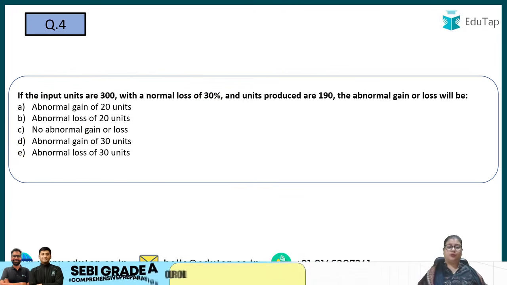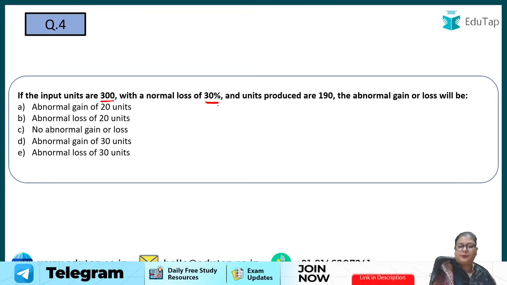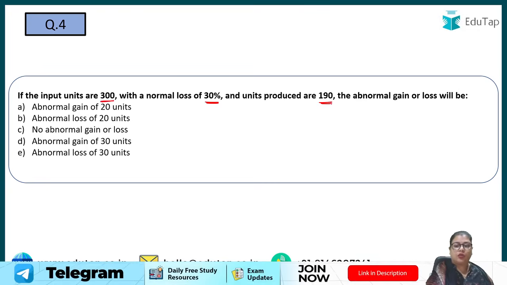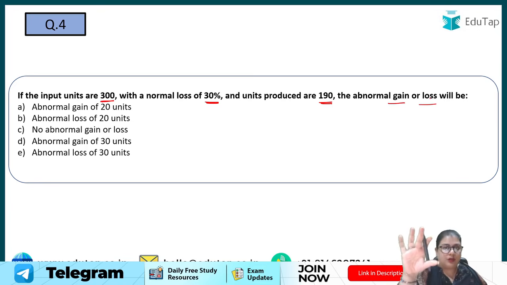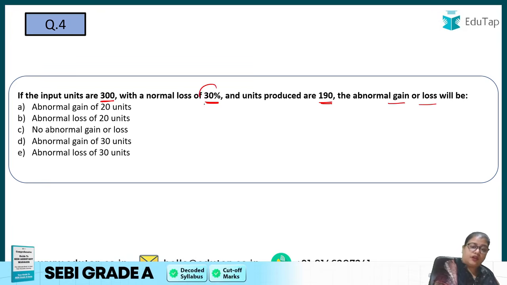Coming to question number 4: if the input units are 300, with a normal loss of 30% and the units produced are 190, then there will be abnormal gain or loss. Again, pause this video, try to calculate and then come back to the solution. Now, how many input units are there? 300. There is a normal loss of how much? 30%.